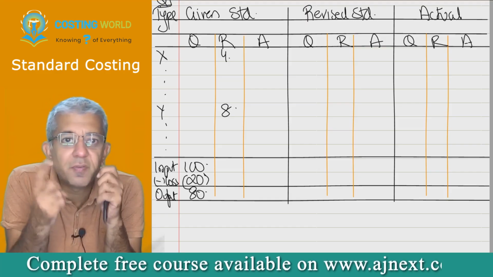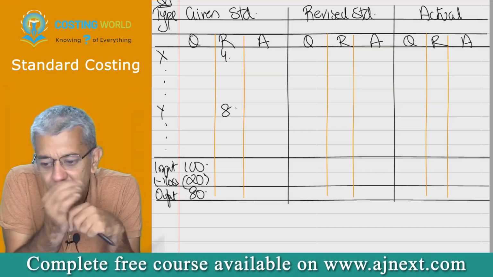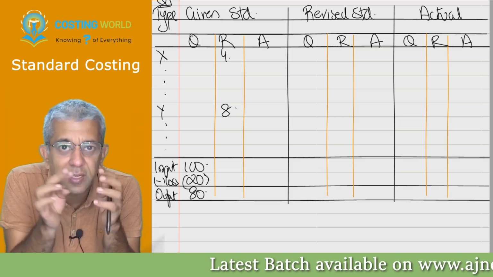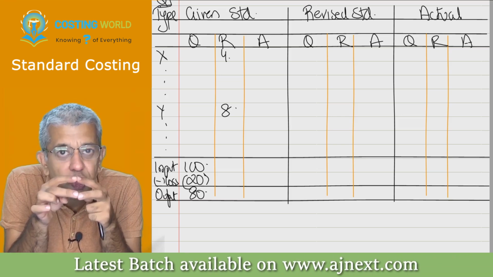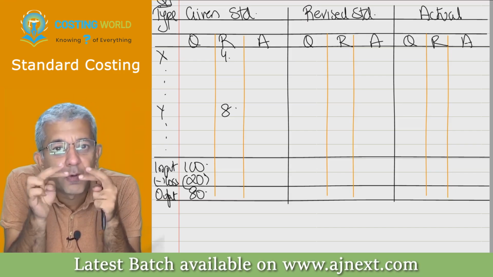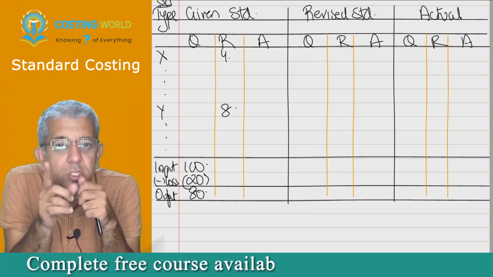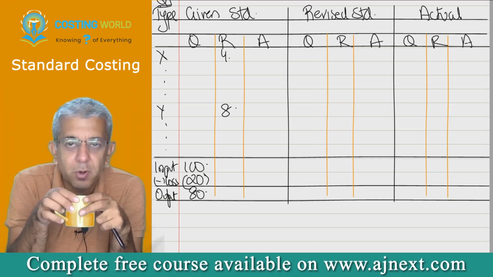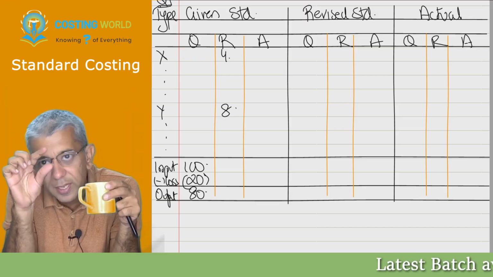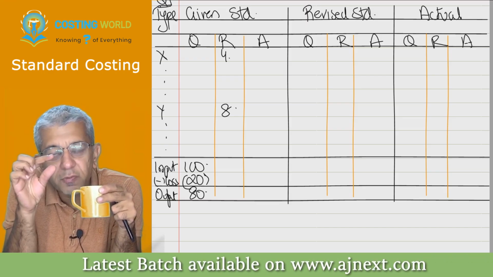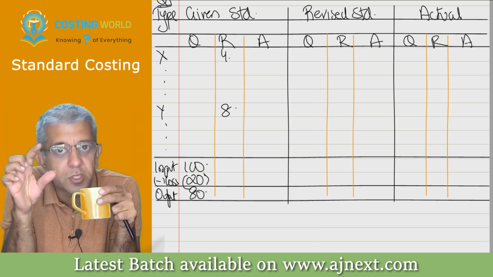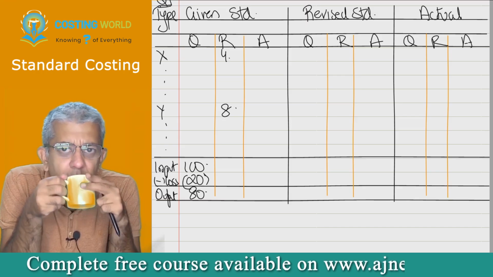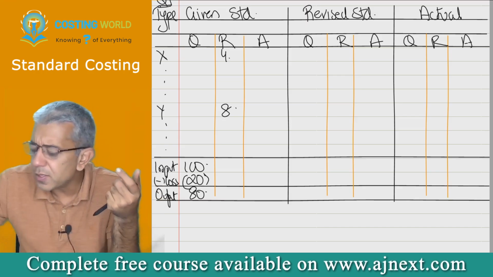You will all understand, whenever there are two types of raw material that go to make one particular product, if you ever change the quantity of either of them, forget about the taste, even the cost will change, no? Example, in this particular cup of tea, we have put this much water and this much milk. Tomorrow, if we put a different amount of water and milk, forget about anything else, the cost of this one cup of tea will change, no? Yes, sir. It's quite obvious.